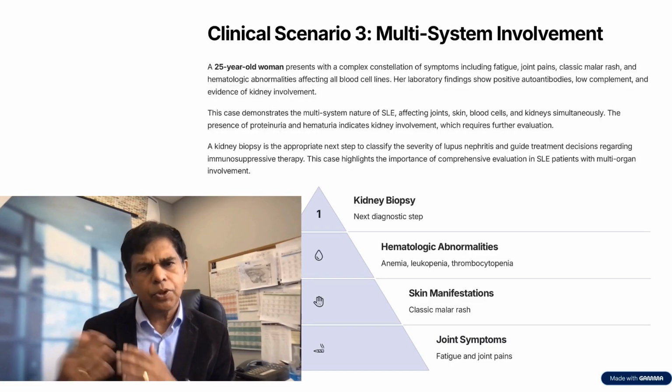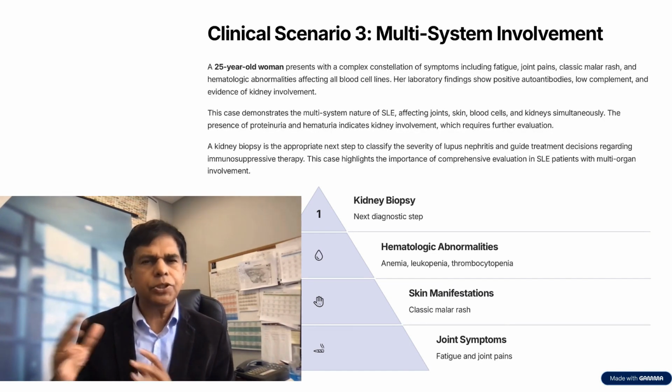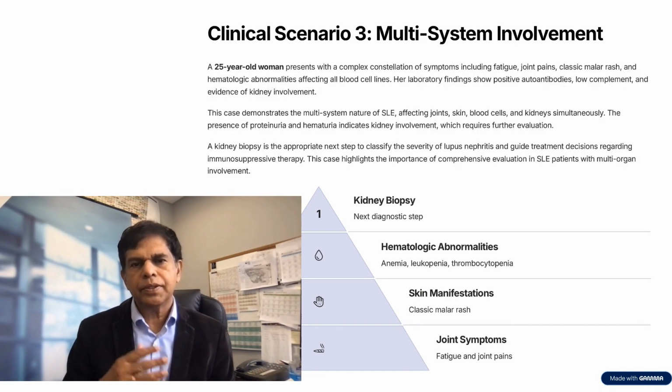The presence of proteinuria and hematuria indicates kidney involvement, which requires further evaluation. A kidney biopsy is the appropriate next step to classify the severity of lupus nephritis and guide treatment decisions regarding immunosuppressive therapy.